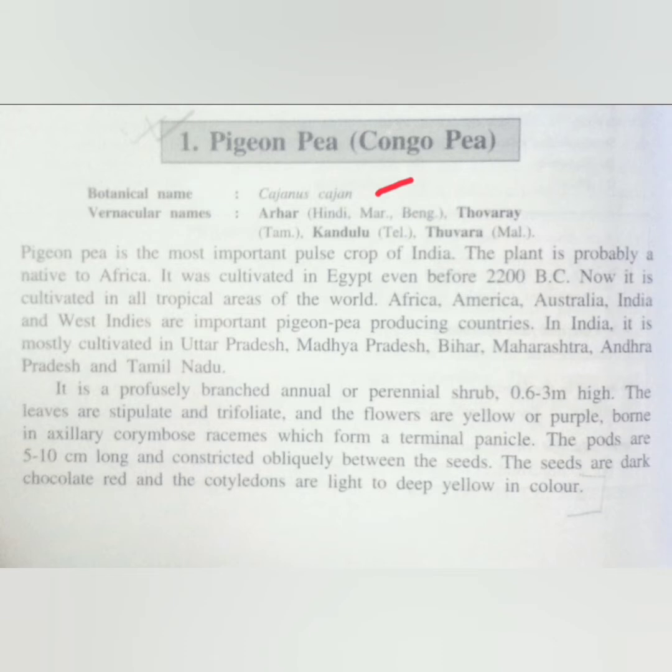So these are other countries besides India. You see here Africa, America, Australia, and West Indies. They are the important pigeon pea producing countries. You will write these under the heading area of cultivation. In India it is mostly cultivated in these states: Uttar Pradesh, Madhya Pradesh, Bihar, Maharashtra, Andhra Pradesh, and Tamil Nadu. So these are the areas of cultivation of this particular crop plant.